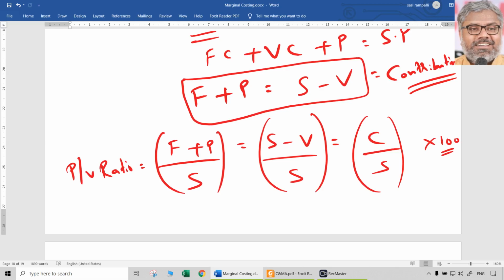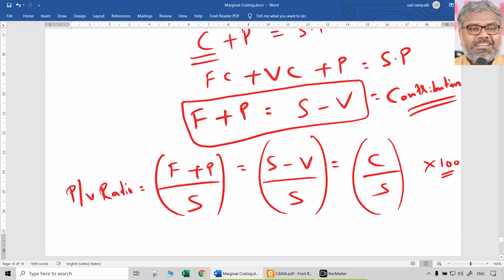And if fixed cost is fully covered and still there is any positive contribution, that additional contribution over and above the fixed cost is going to be profit. And we should be very clear with any of these equations here and there. We know fixed cost plus profit is equal to contribution. That automatically means profit is nothing but contribution minus fixed cost.